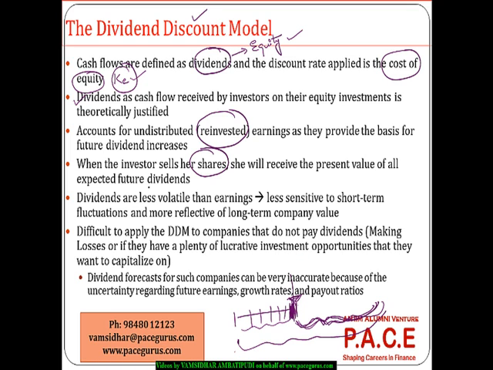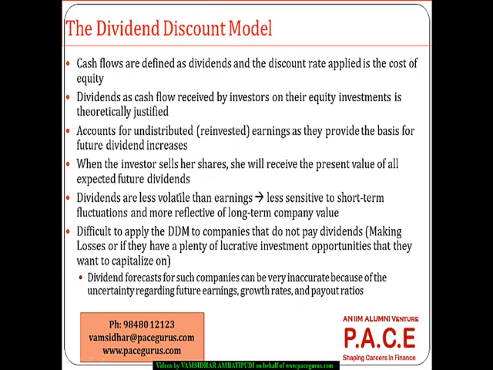Now, a few important points regarding the dividends. Compared to the earnings, compared to the net income, they are less volatile. Generally, companies have a stable dividend policy. Even if their profits are much higher or much lower, they try to maintain the dividend in a particular region itself.